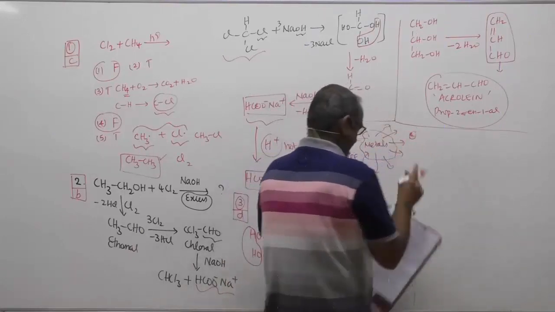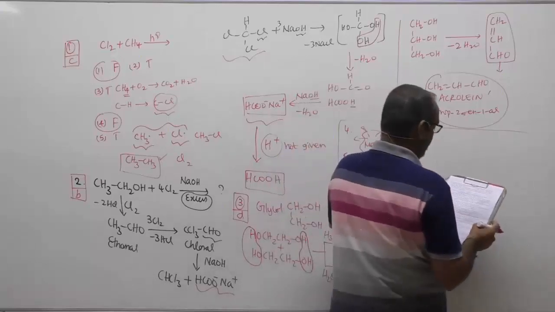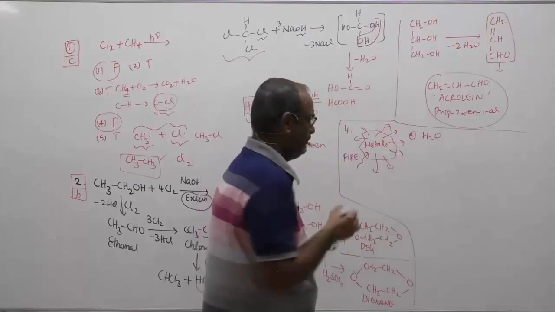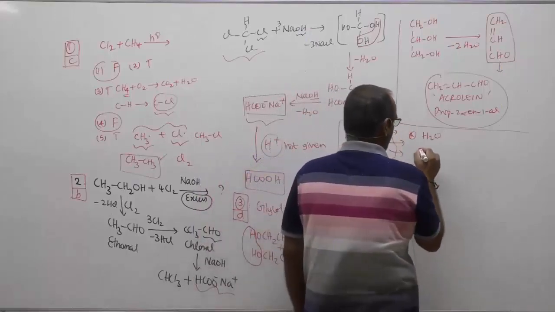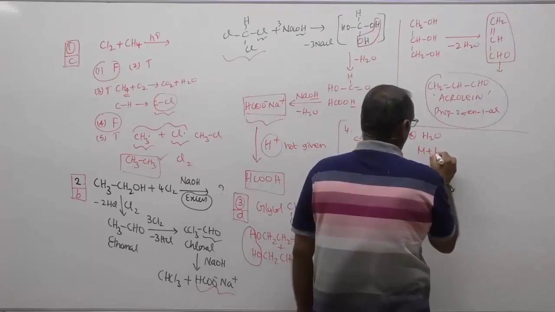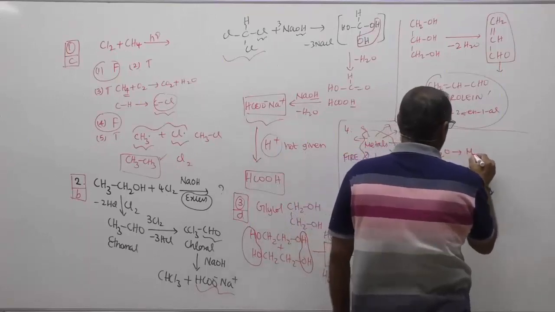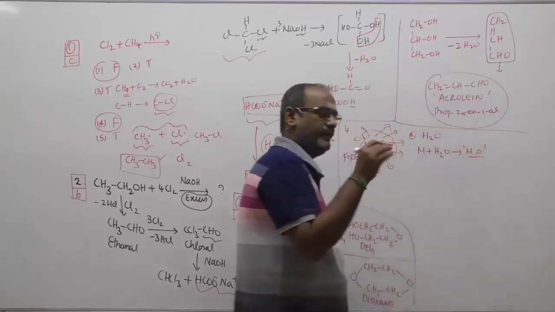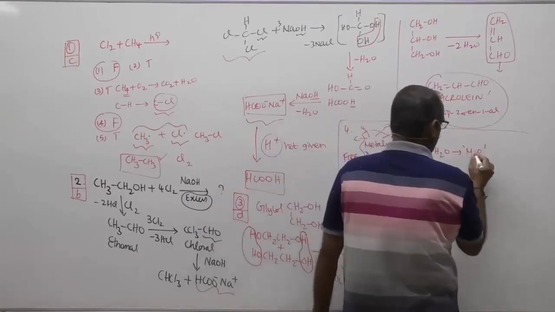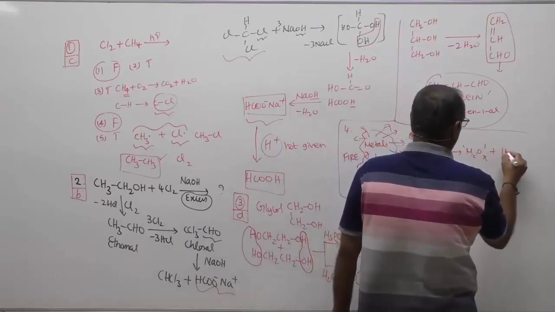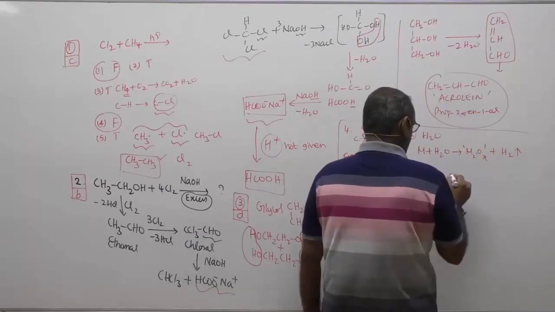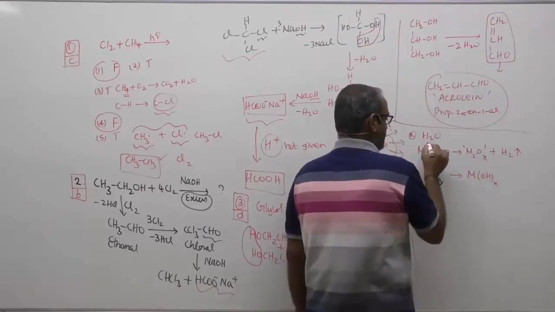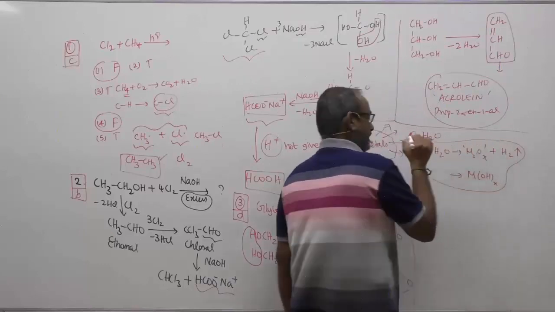Option A, they have given water. Water is poured in a metal fire. When water is poured in a metal fire, definitely your metal will react with water to form the corresponding metal oxide. Maybe I don't know the valency of the metal, it can be M2Ox. It will form metal oxide plus it will liberate hydrogen gas. In certain cases, it can form metal hydroxide, depending on the reactivity of the metal.